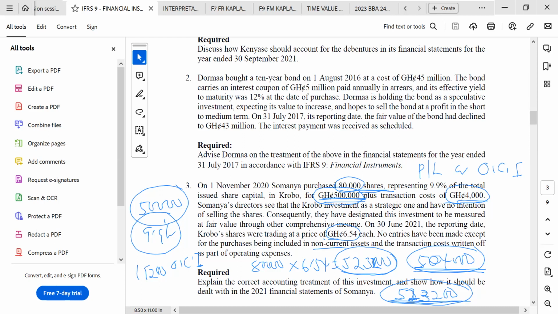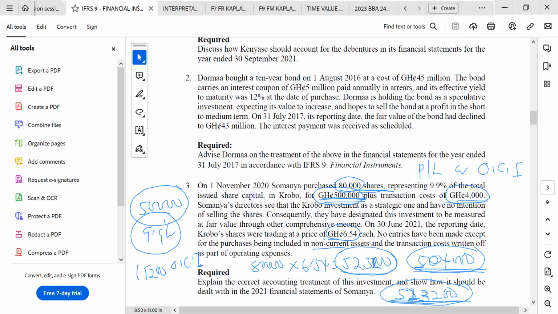This is a financial asset which is acquired through an equity instrument. So the classification is only two. They have already stated that. So since the company is making a decision to measure the financial asset through other comprehensive income, it means that the company has no intention of selling it. Therefore, transaction cost should be capitalized, not expensed. So the 4,000 should be added back to the profit. So initially, the instrument should be carried at 504,000, which is the nominal value of 500,000 plus the 4,000.